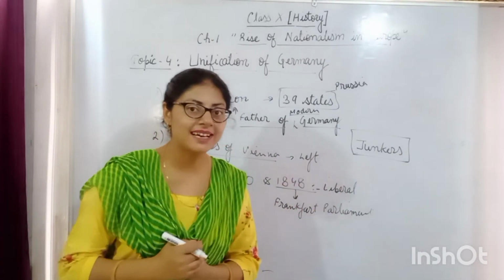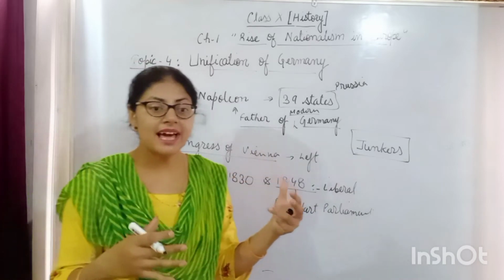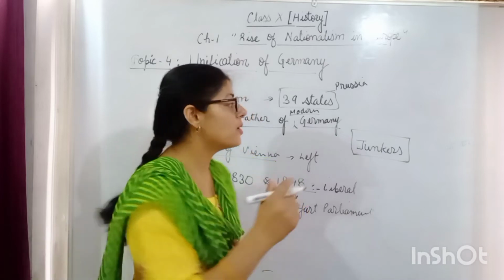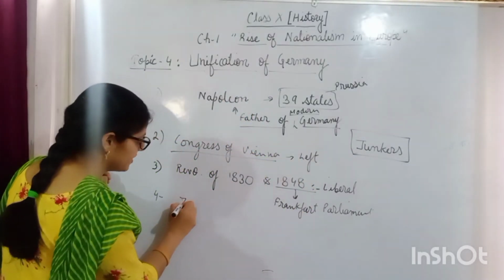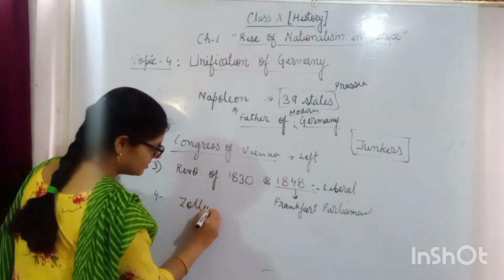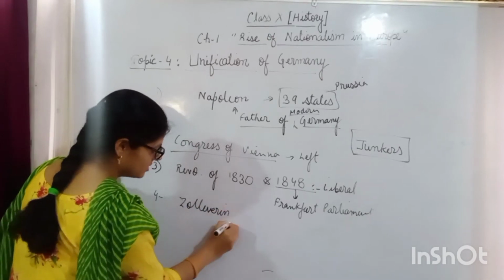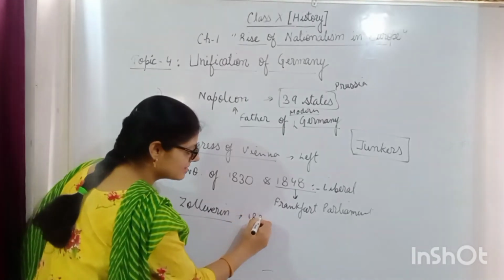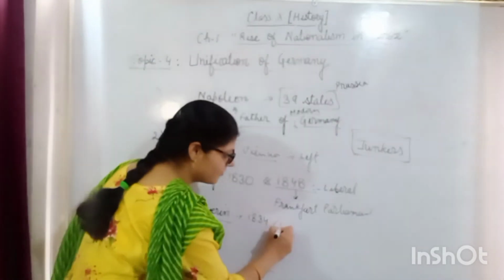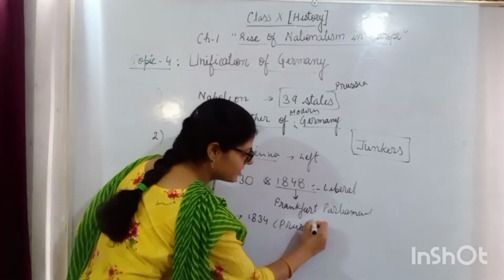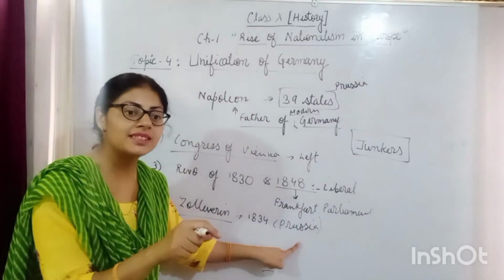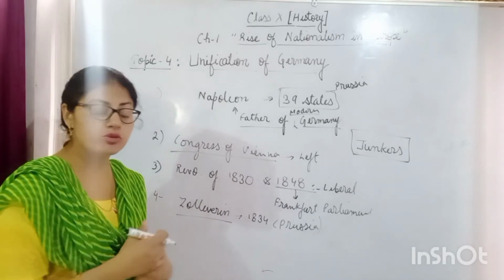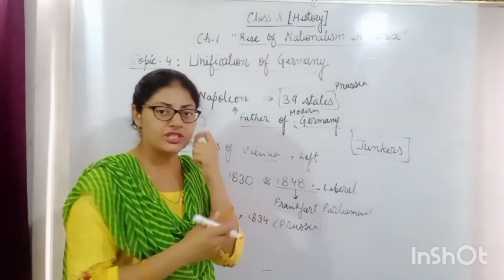Economy reminds me, beta, before this efforts were also made for economic freedom in the form of the establishment of the Zollverein. You all remember? Zollverein. What was the Zollverein? It was the customs union established in 1834 on the initiative of Prussia. So what happened through the Zollverein? Through the Zollverein, they tried to give economic freedom to the people of Prussia.